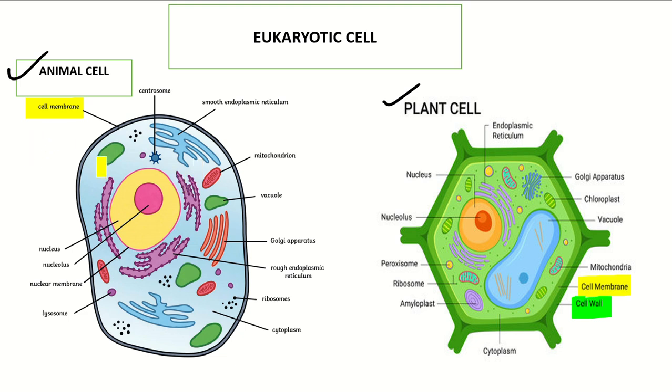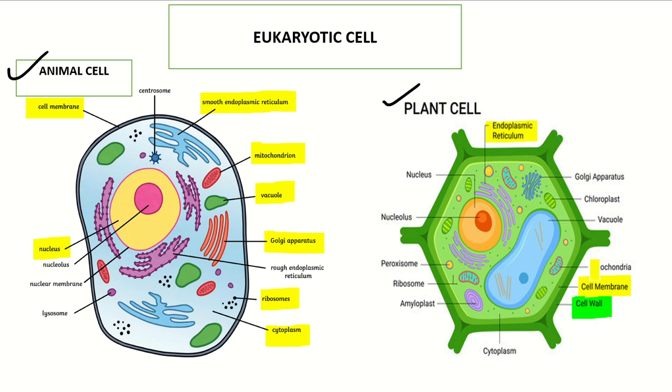Now, I will discuss the animal cell again. Apart from the cell membrane, they have cytoplasm. Cytoplasm means the fluid part of the cell. In the cytoplasm, there is the nucleus, endoplasmic reticulum, mitochondria, vacuole, Golgi apparatus, and ribosome. All these cellular organelles you can find in the plant cell too.